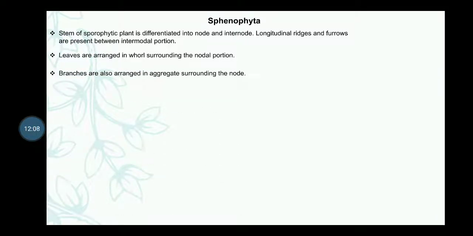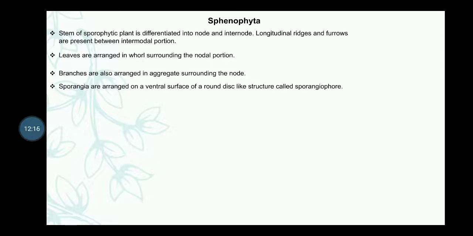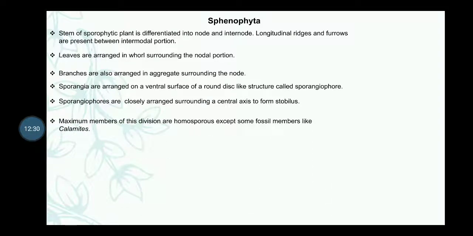Next, branches are also aggregated surrounding the nodes. Next, sporangia are arranged on the ventral surface of a surrounding disc-like structure called sporangiophore. Sporangiophores are closely arranged surrounding a central axis to form a strobilus.